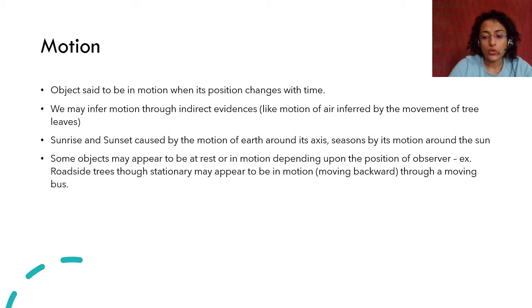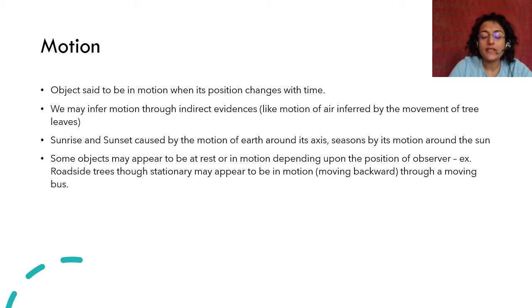And there is also this point that the motion that you see depends on where you are. Like you cannot see the motion of the earth because you are on earth, you're a part of the earth. If you go out on a space station or something, you will be able to see the motion of the earth. Okay, so some objects may appear to be at rest or in motion depending upon the position of the observer.